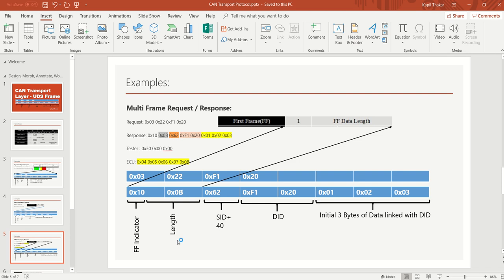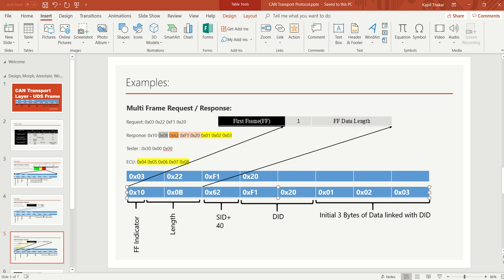For a multi-frame response, when we have more data which cannot fit into a single frame response, then we go for a multi-frame. A multi-frame basically contains a first frame. Whenever we send a response, first we need to send the first frame, and then we will send the consecutive frames. So I will go to the format of that part.